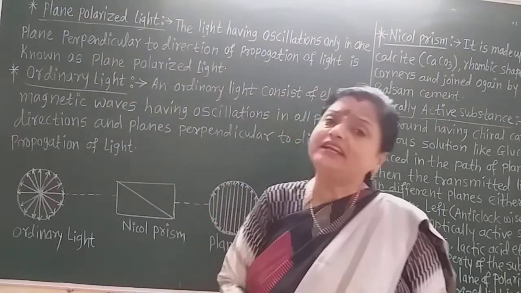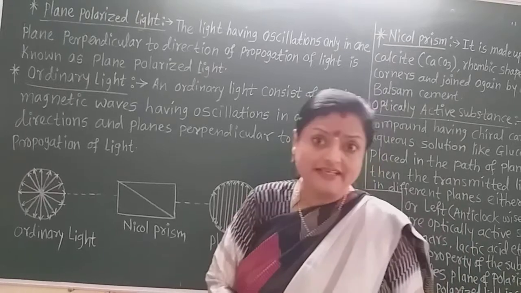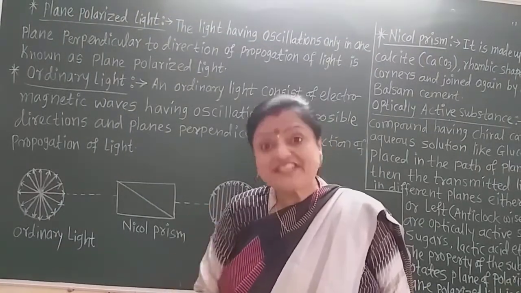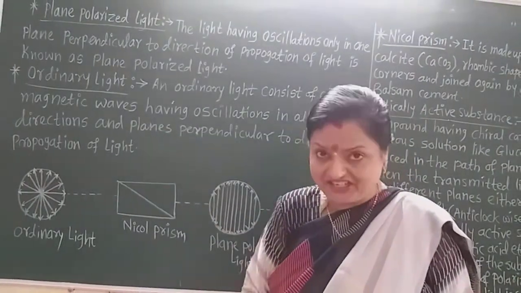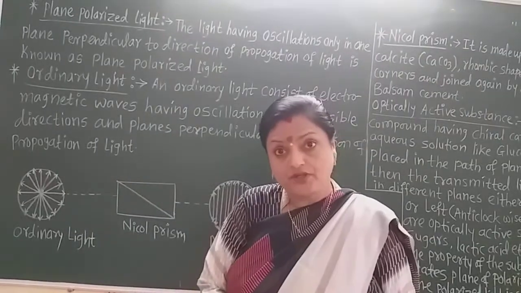Now, what is ordinary light? Any source of light is ordinary light. The light which has oscillations in all possible directions is called ordinary light.